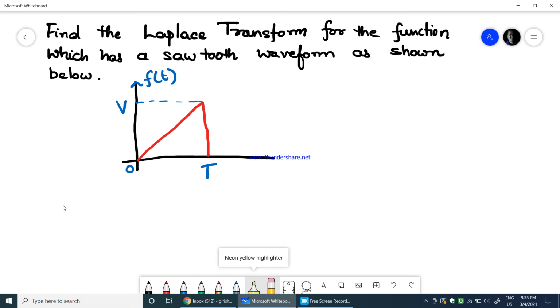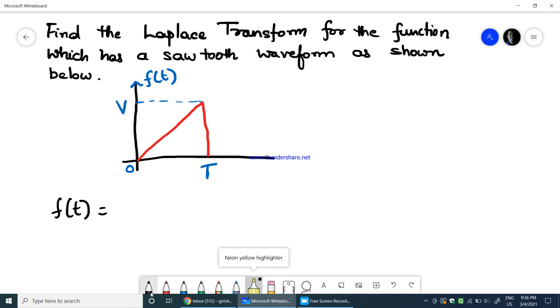First of all, we need to write the equation f of t for this, and then after writing the equation for f of t, we need to write the Laplace transform of this f of t. So we will see how to write f of t here.